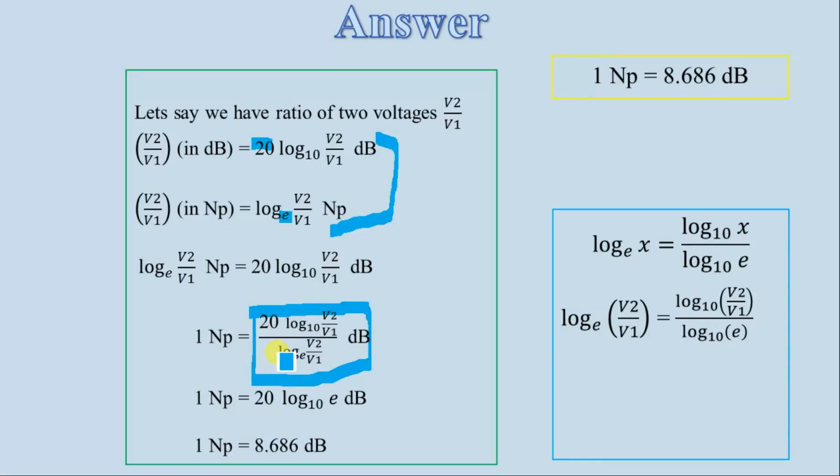The log base e of V2 by V1 can be easily converted to log base 10, because there is a basic mathematical formula. If I put in this value of log base e of V2 by V1, the log base 10 of V2 by V1 gets cancelled, and 1 Napier comes out to be 20 log base 10 of e. And if I calculate this, it comes out that 1 Napier is equal to 8.686 dB.